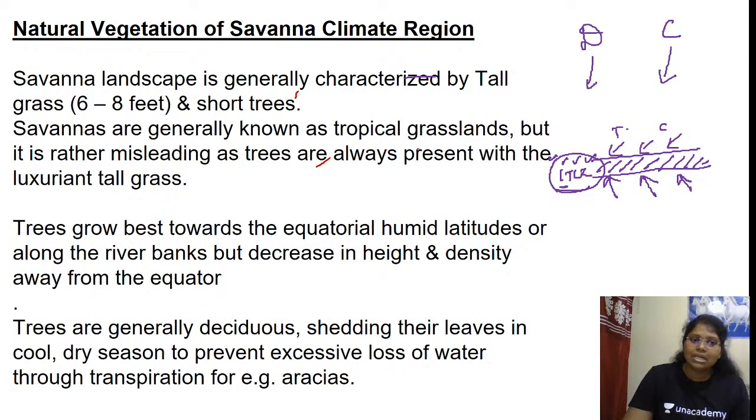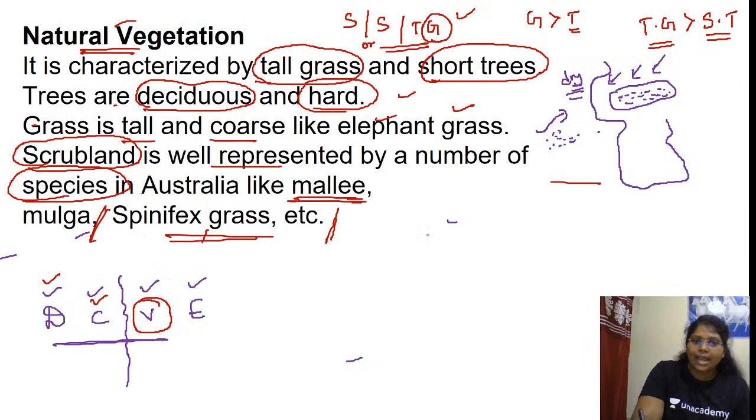So what is the term used here? Parkland or bushveld. Is this fine?